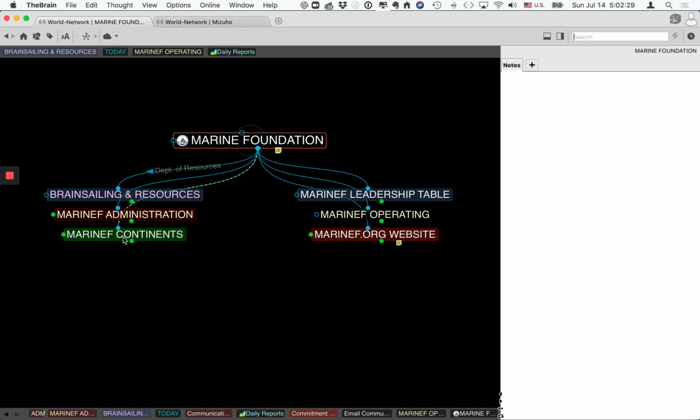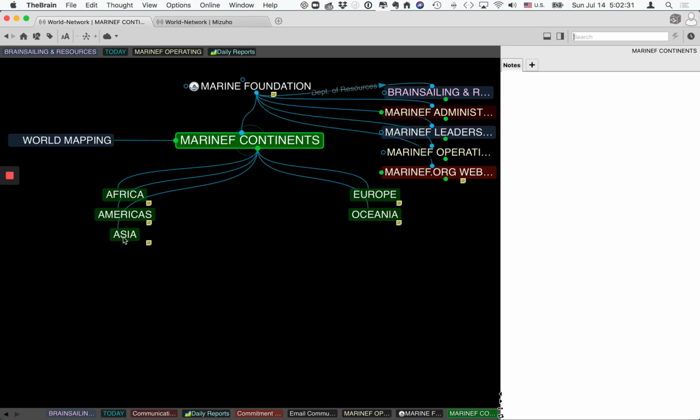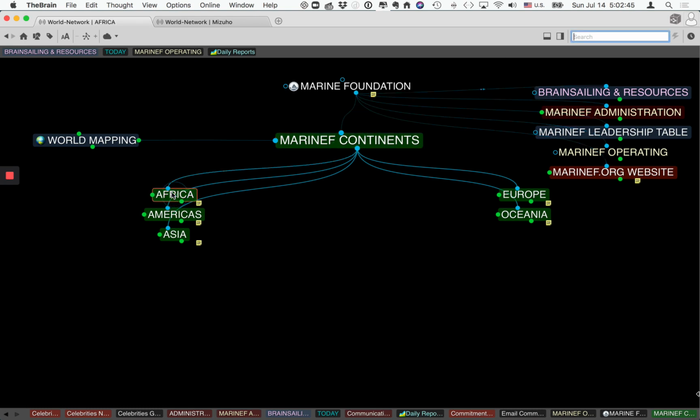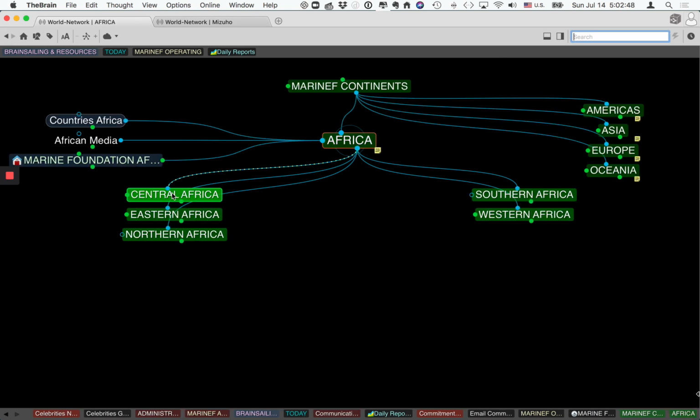Well, let's go to, for example, the continents where the Marine Foundation is involved. Of course, we've got the five beautiful continents here. If you look per continent, we've divided all the five regions, Africa, America, Asia, Europe, Oceania, with their own regions.